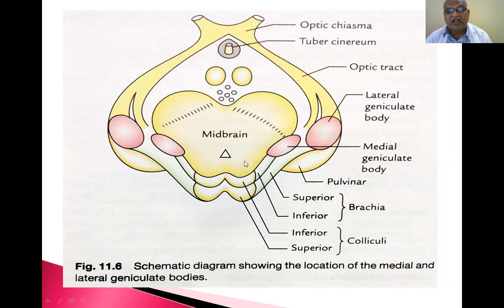This is the midbrain. You are seeing the section of the midbrain from below upwards. So, these two are mammillary bodies. This is the tuber cinereum.